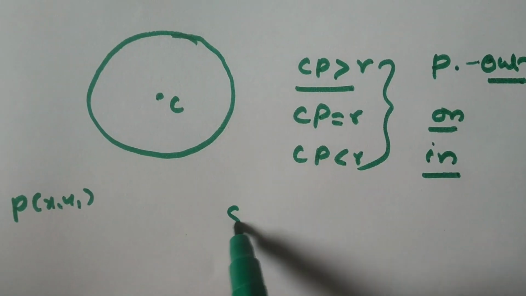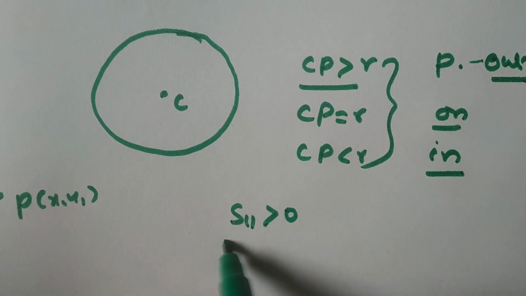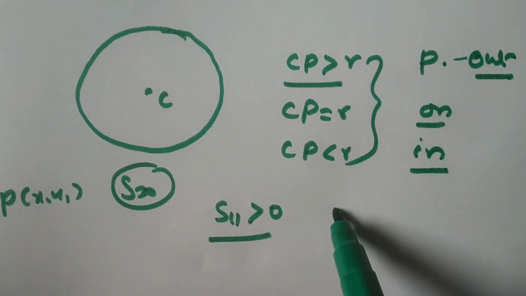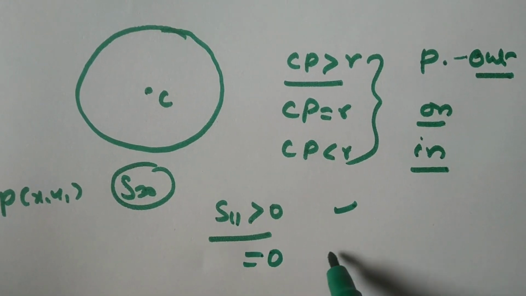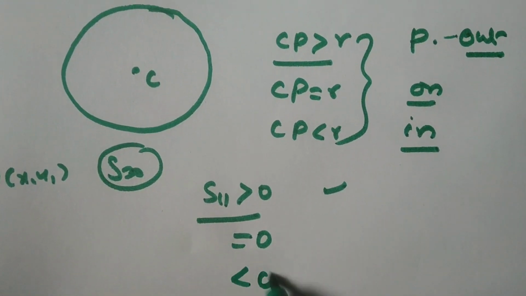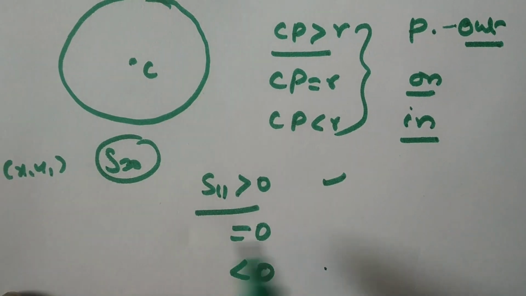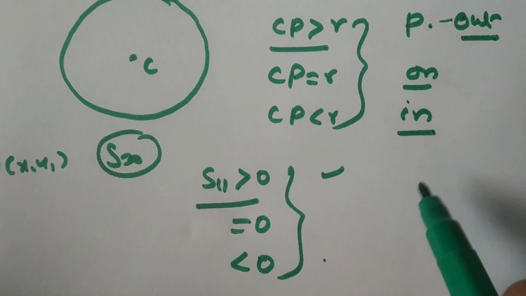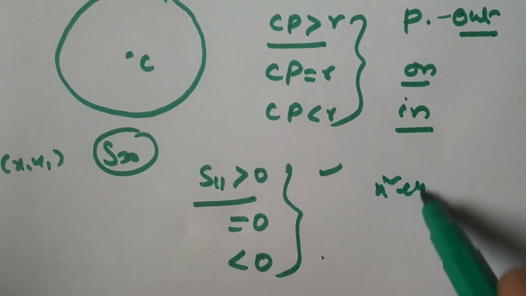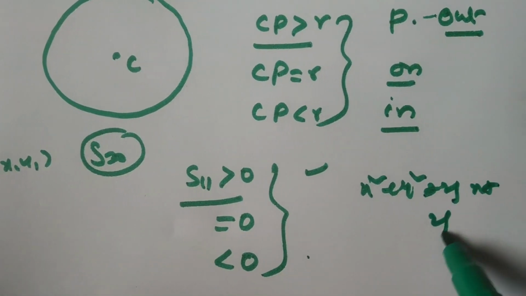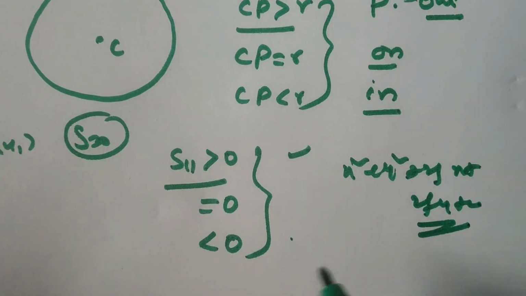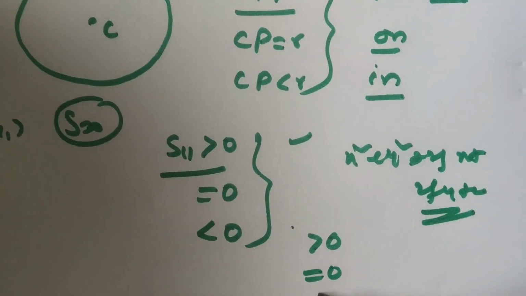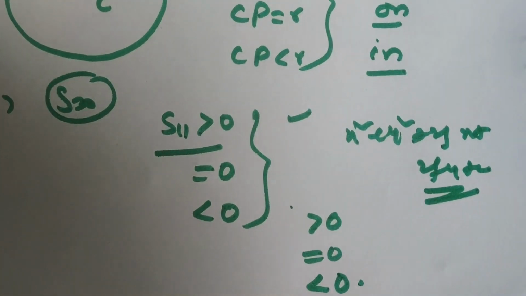On simplifying, we get S11 greater than 0. S is your circle equation in the standard form. S11 greater than 0, then P is outside of the circle; equal to 0, on the circle; less than 0, inside of the circle. So just substitute the point in the circle equation, which is in the standard form, I mean x square plus y square plus 2gx plus 2fy plus c equal to 0 form. If it is positive, then the point is outside of the circle; equal to 0, on the circle; less than 0, inside of the circle.